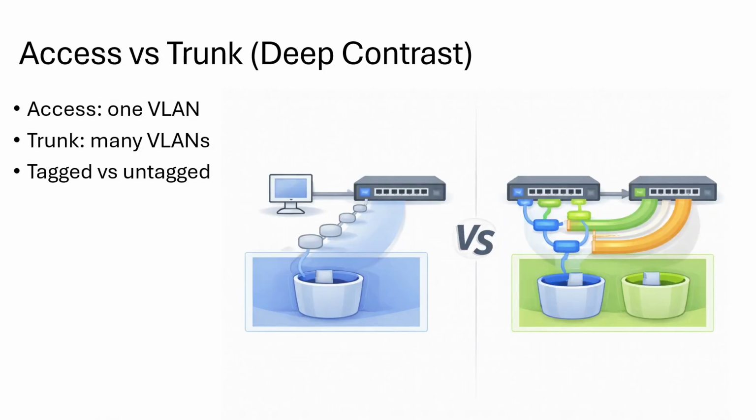Let's lock this in. An access port is one VLAN only, frames are untagged, and VLANs are assigned by port. A trunk port, multiple VLANs, frames are tagged, except the native, which is untagged, and VLAN is assigned by the tag. Access ports simply serve end devices. Trunk preserves separation between switches.